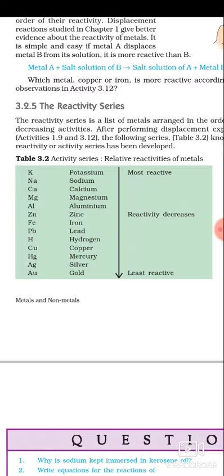If you have this in your mind, it will be very helpful for your final exam. So most reactive is potassium, least reactive is gold, and in between those you can see some metals. Try to study with your best.